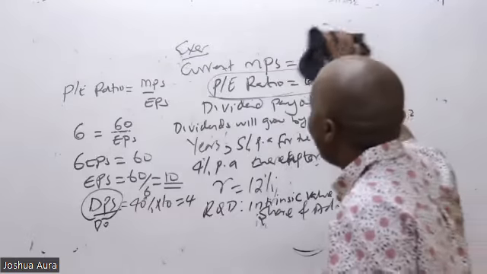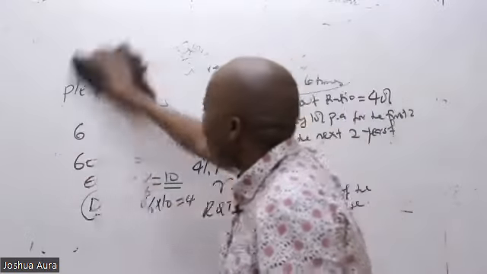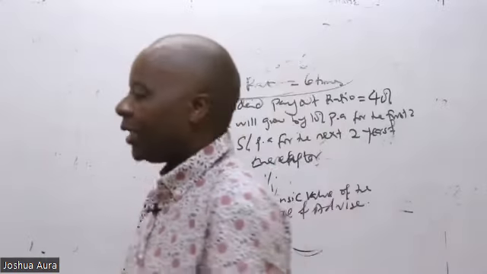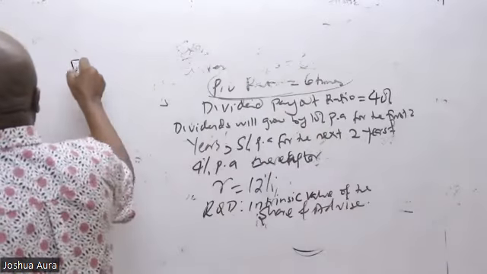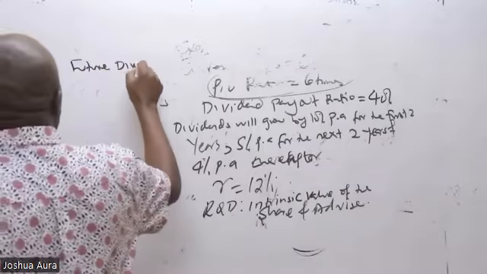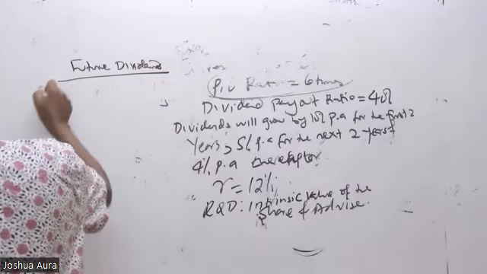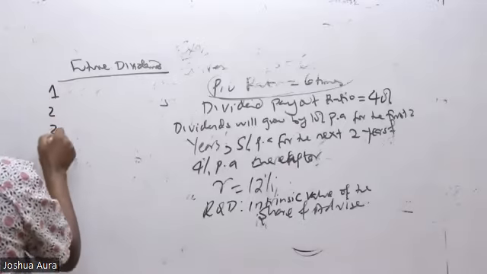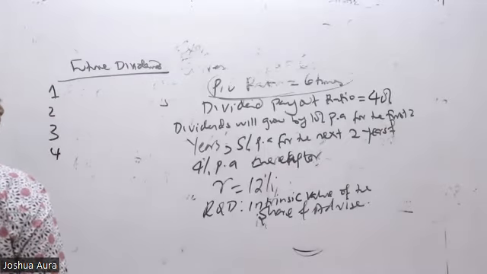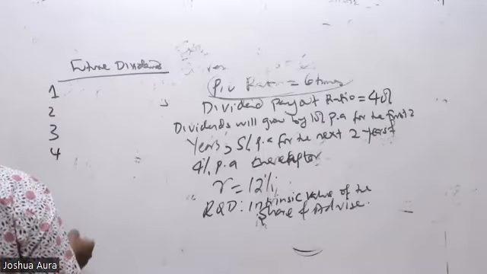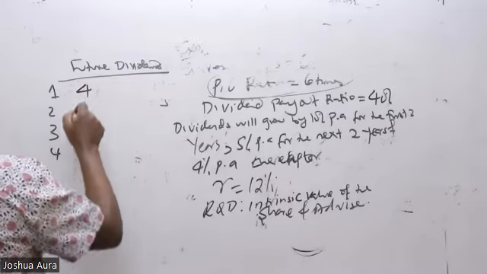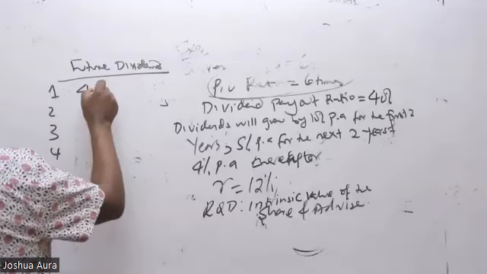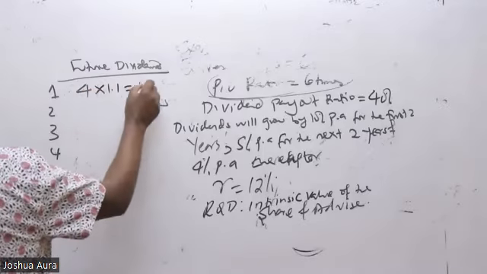So abracadabra, future dividends sasa itakuwaje? Unaandika hapa future dividends, always unaanza na year 1. Unaanza na year 1, 2, 3, 4, inaenda miaka ngapi sasa? Yes, and infinity. So unaanza pale tulisema 4. So remember this 4 is going to grow by 10% for the first 2 years. So for the first year itakuwa 4 times 1.1, which is 4.4.